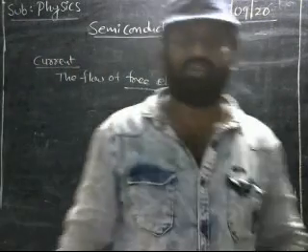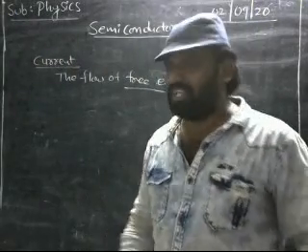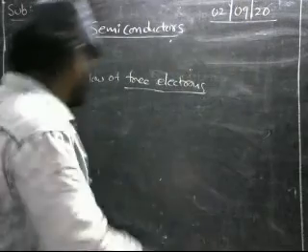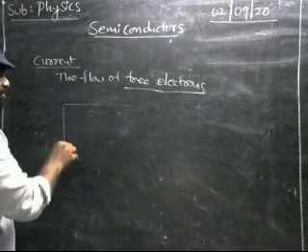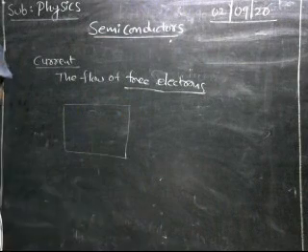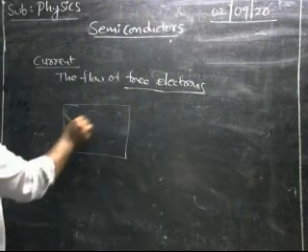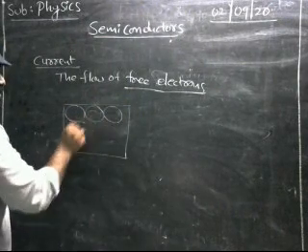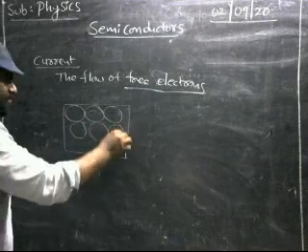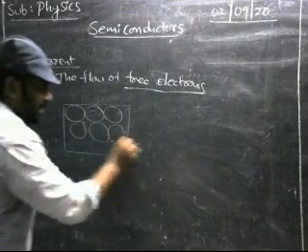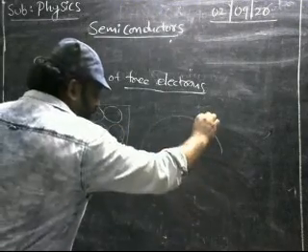What is a free electron? Let us take a substance which is made up of atoms. These are all atoms. Suppose you take a big view of this atom, let it be like this.